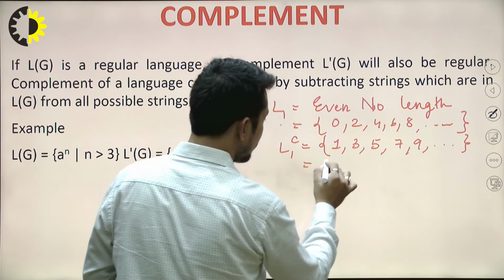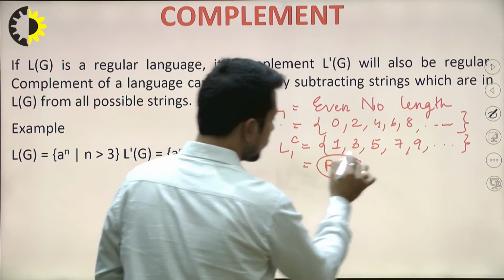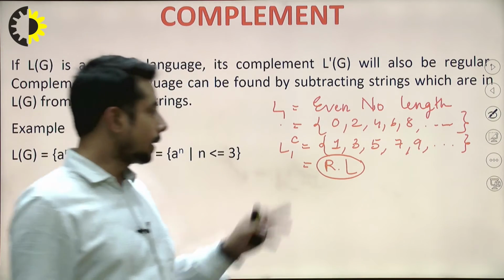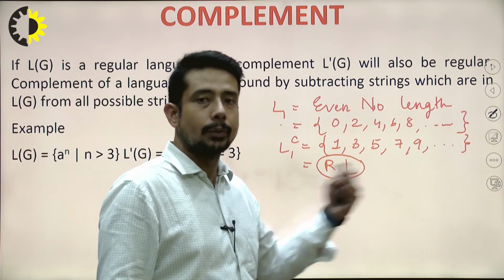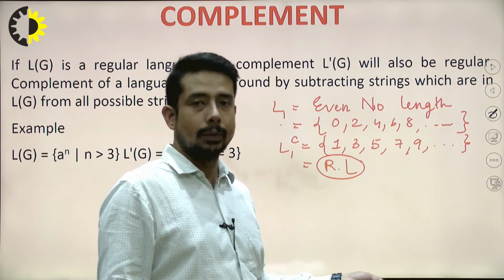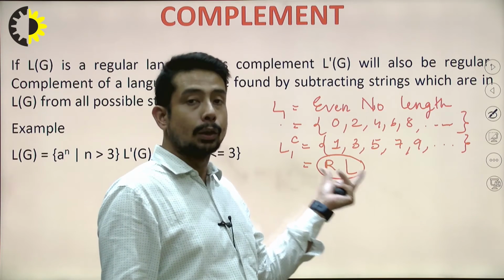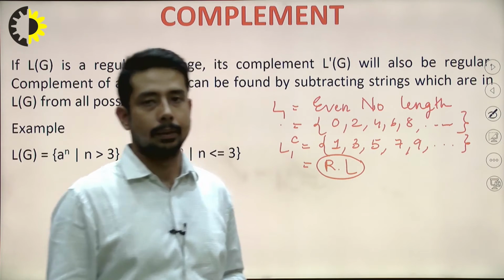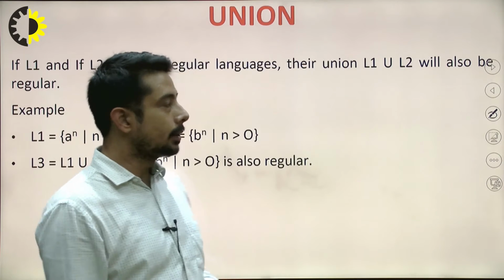And this is nothing but what? A regular language only. So what did I get? I got that a particular language, after doing complement, is a regular language only. So regular language is closed under the complement operator. Clear? Now let's go with the next operator.